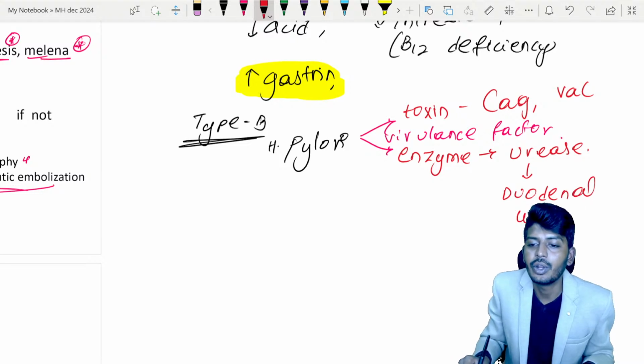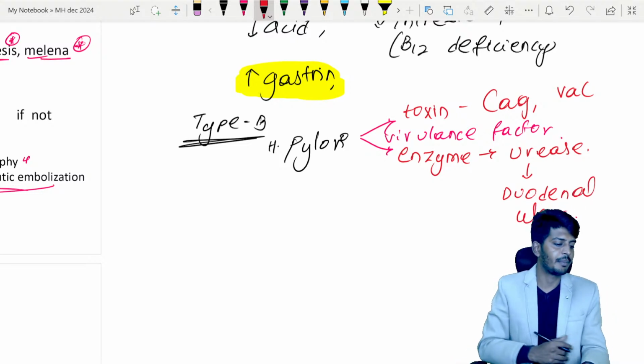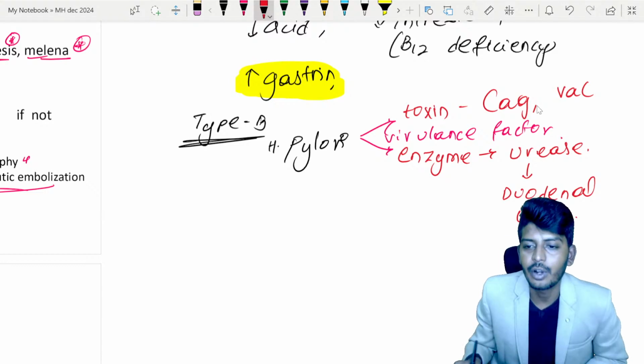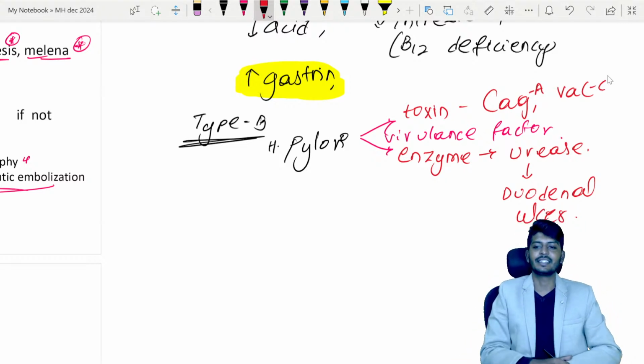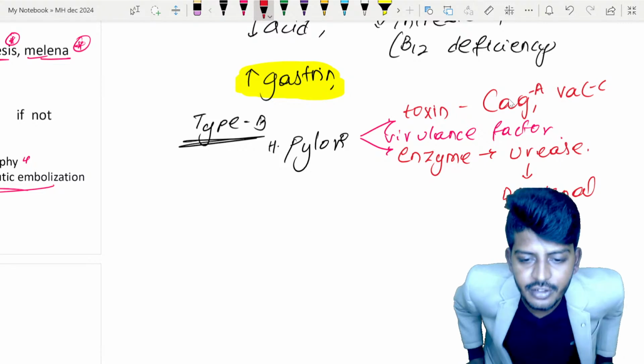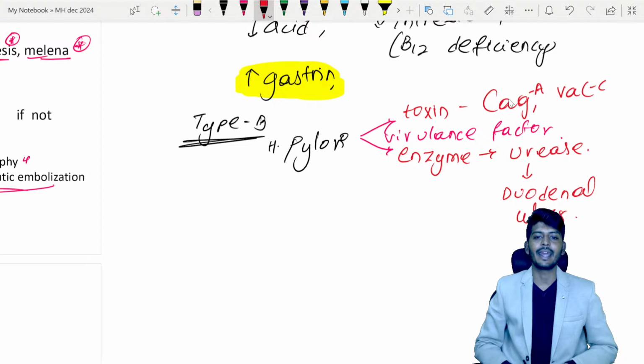What is formed? Duodenal ulcer comes as the result of urease. CagA and VacA. So CagA and VacA will cause the stomach ulcer, and your enzyme, what is that? Urease will cause the duodenal ulcer. So this is caused by your Helicobacter pylori, type B gastritis.